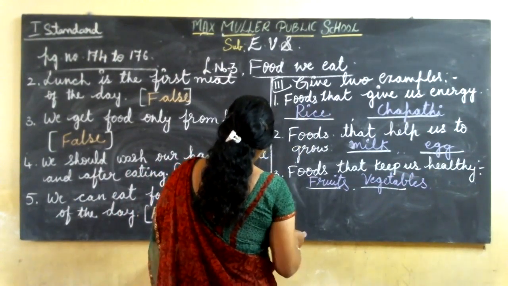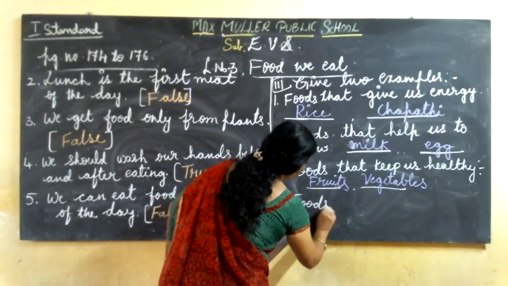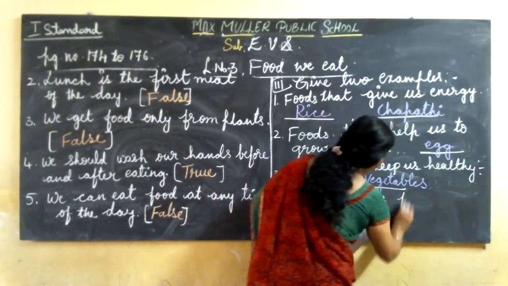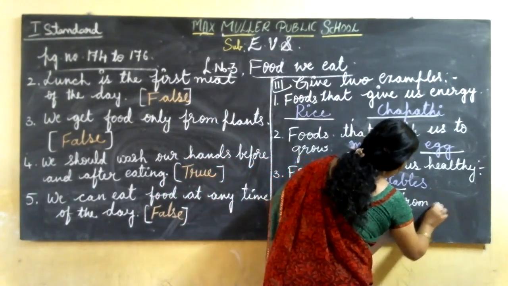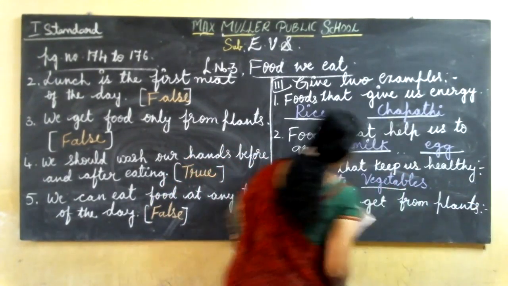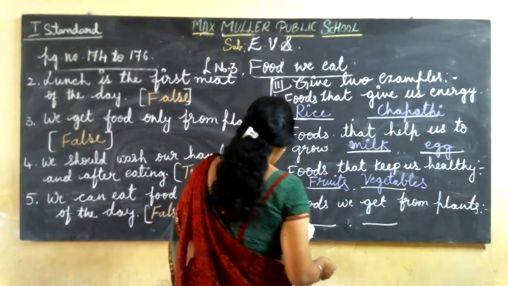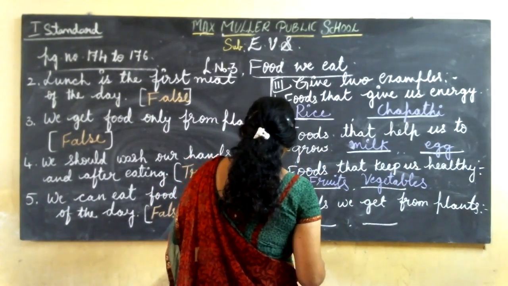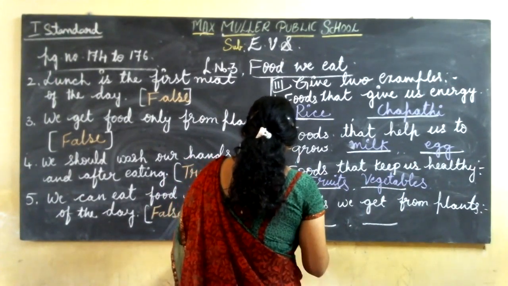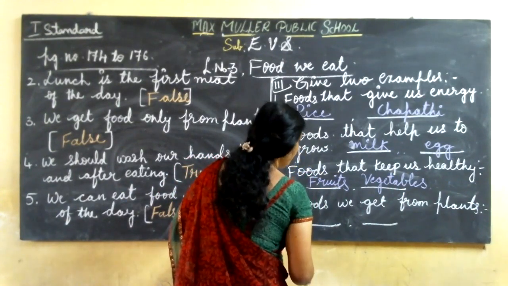Foods we get from plants. Which are the foods we get from plants? Tell me.